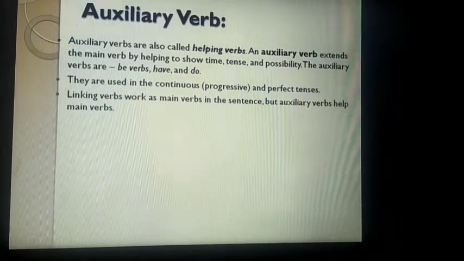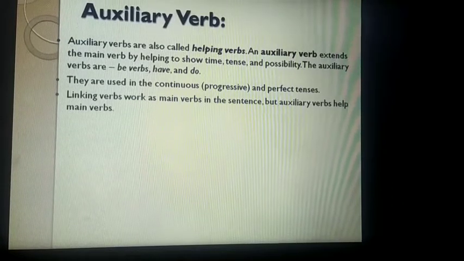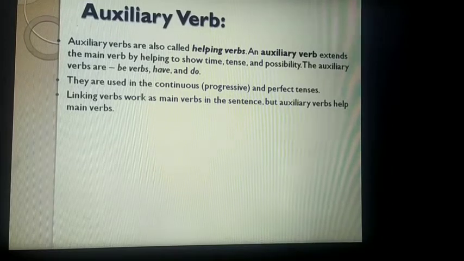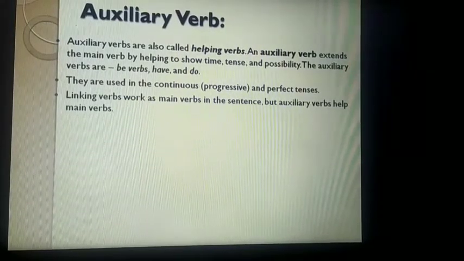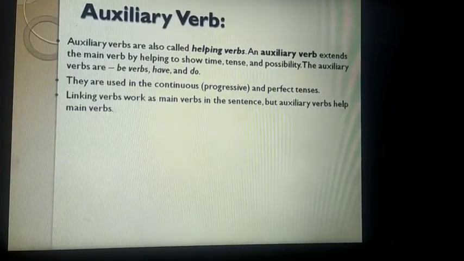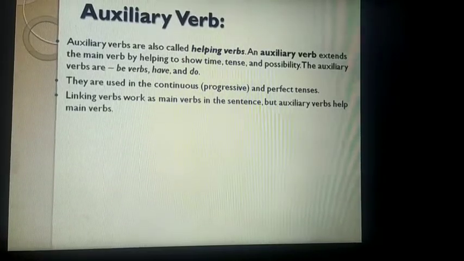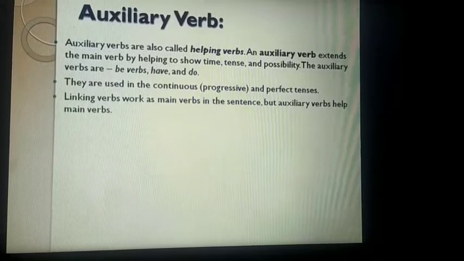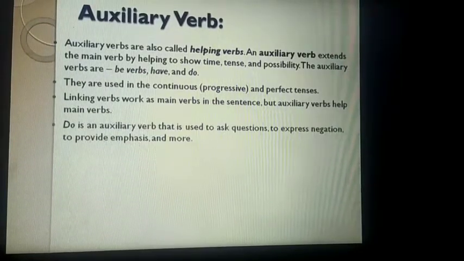Linking verbs work as main verbs in the sentence, but auxiliary verbs help main verbs. Okay, तो auxiliary verb या helping verb का main work क्या होता है? ये main verb की help करती हैं. That is why they are called helping verbs. है ना, जब ये main verb की help करती हैं इसलिए हम इसे helping verb भी कहते हैं.